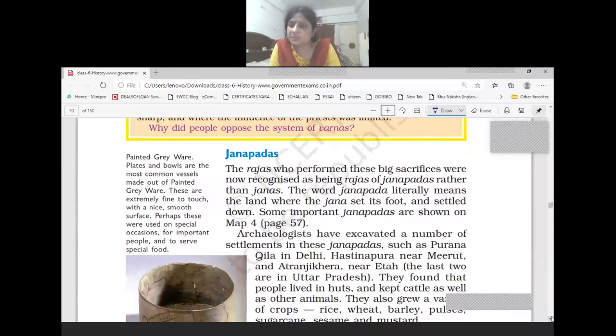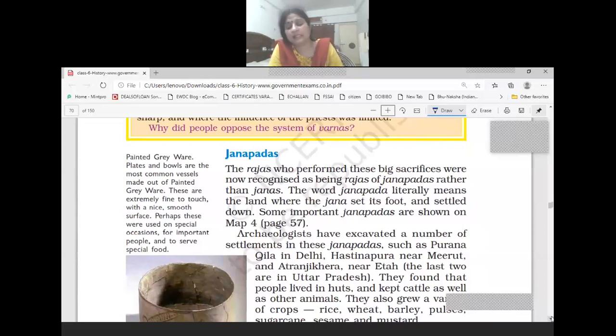So, what is the difference between Jana and Janpada? Jana is common people, which was governed by a king. Now, Janpada is also governed by the king, but there is a difference between the area of the two. Janpadas are bigger than the Janas in terms of area and territory. And the literal meaning of Janpada is the land where the Jana set its foot and settled down.